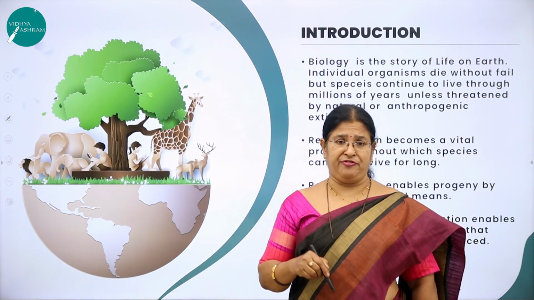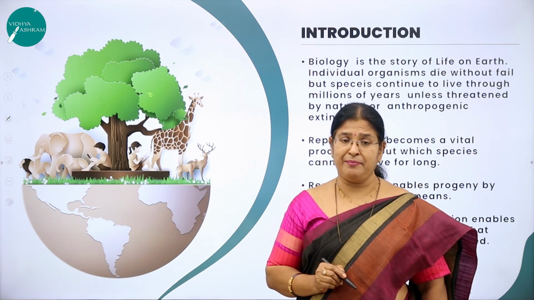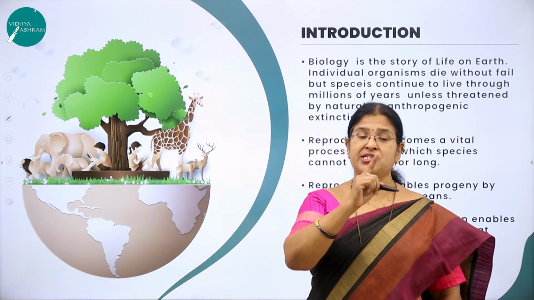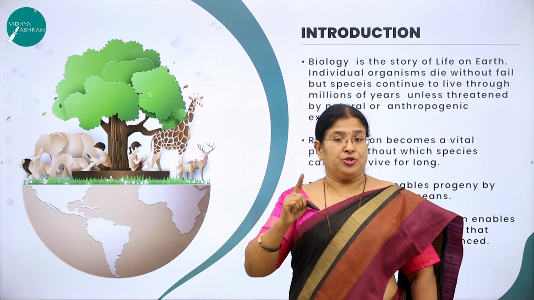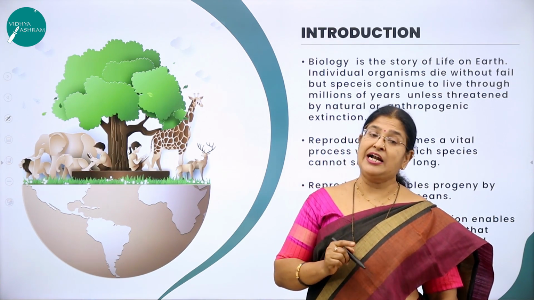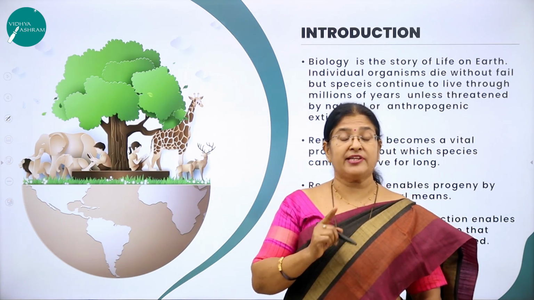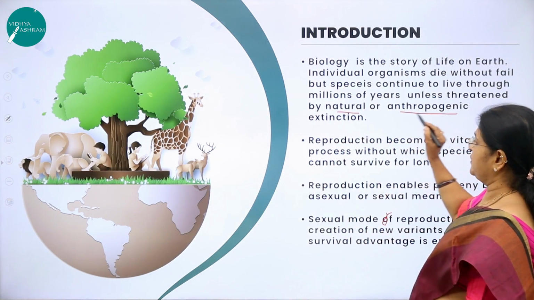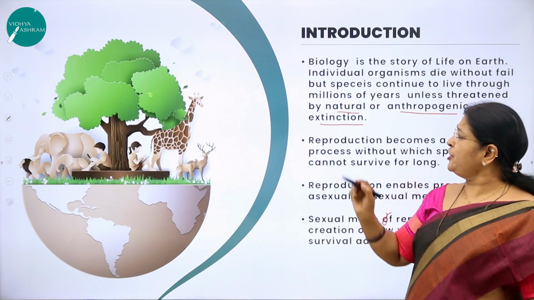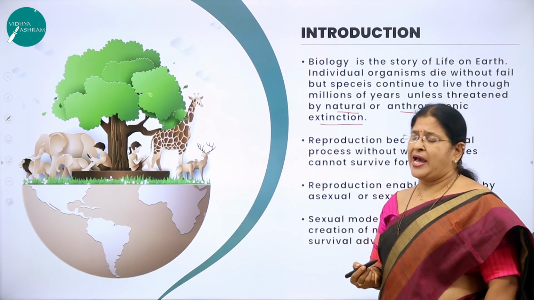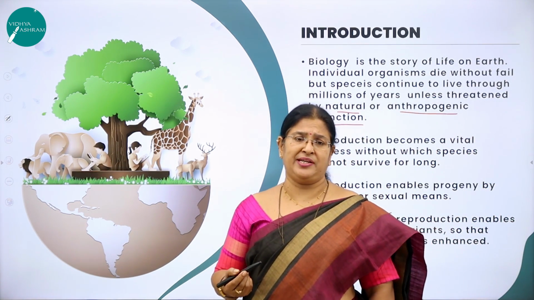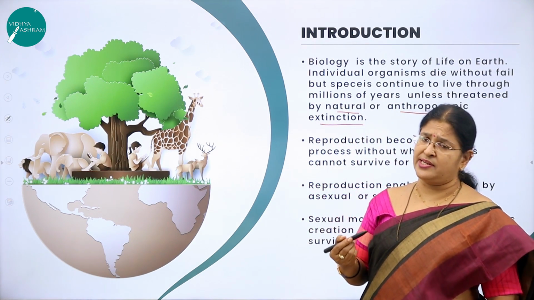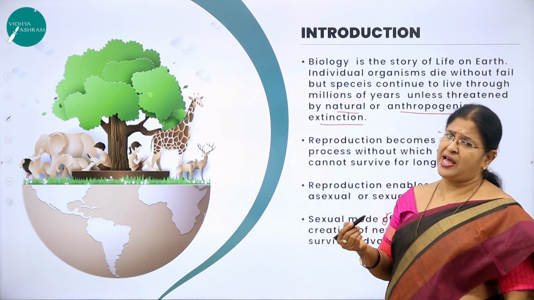We as individuals live for some time and die without fail. But species continue to live through millions of years until and unless they are threatened by natural or anthropogenic extinction. What do you mean by natural? Natural calamities like floods, tsunami, etc. are the reason for the extinction of animals.